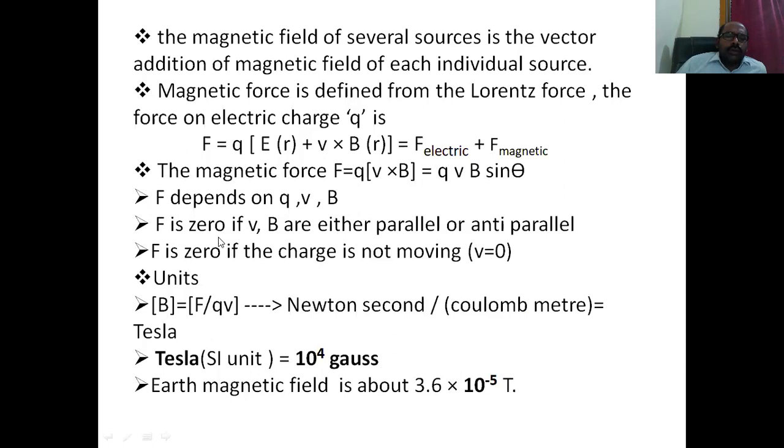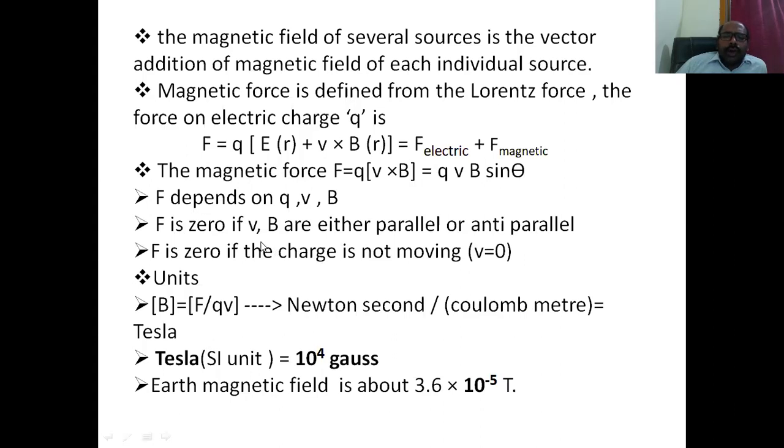Now we see the different possibilities when the force is zero. The force is zero if v is zero, because the product of zero with other non-zero quantities gives zero. The force is also zero if v and B are either parallel or anti-parallel.